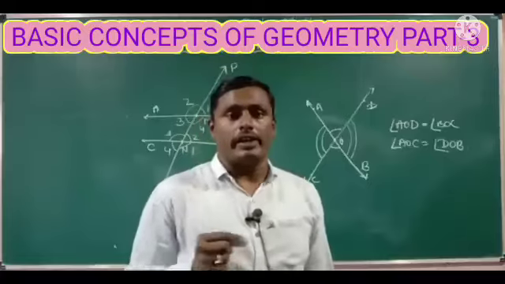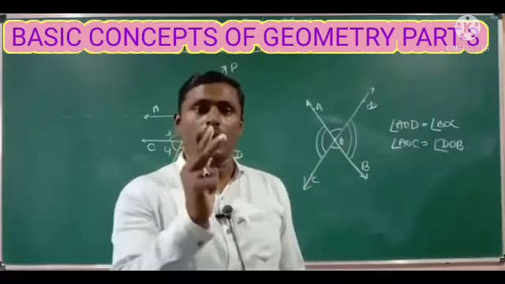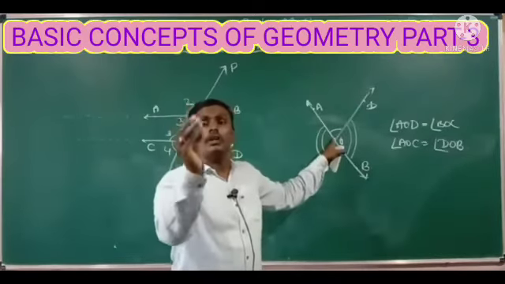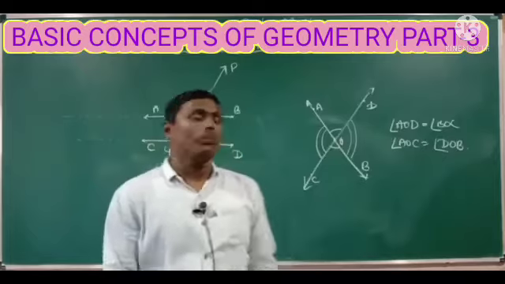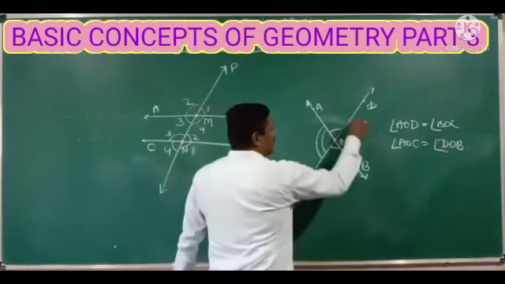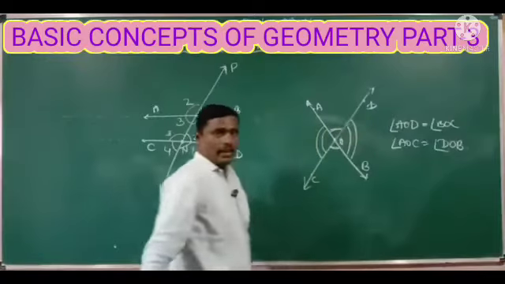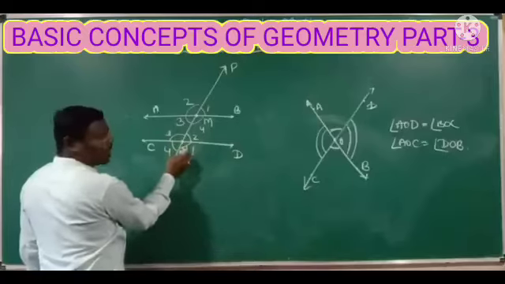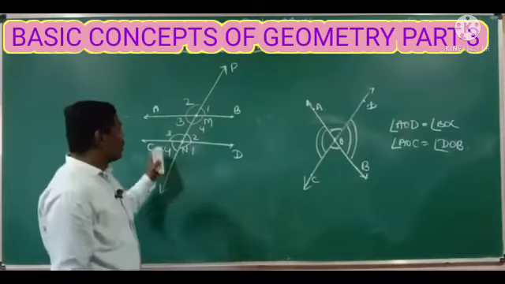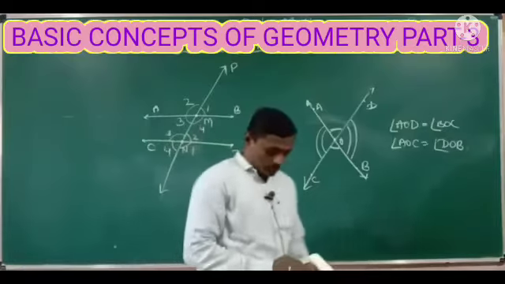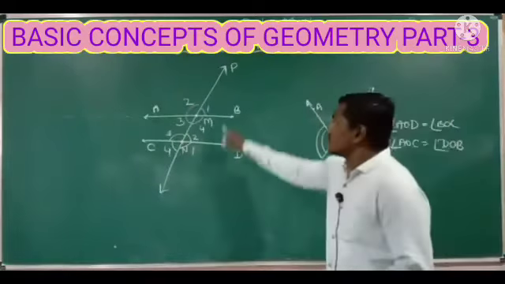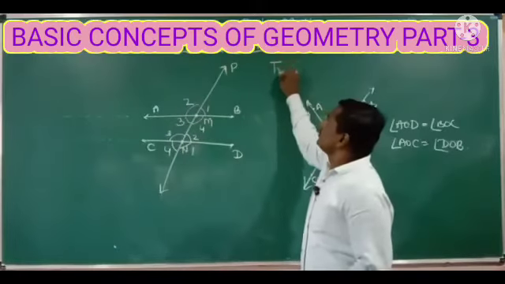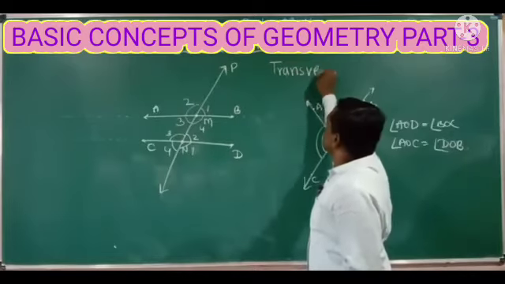So now you are getting the idea: when two lines intersect at one particular point, they form four angles. So at point M, four angles are formed. Again at point N, four angles are formed on the line CD, right? These angles are formed by the third line, and this third line is called a transversal.